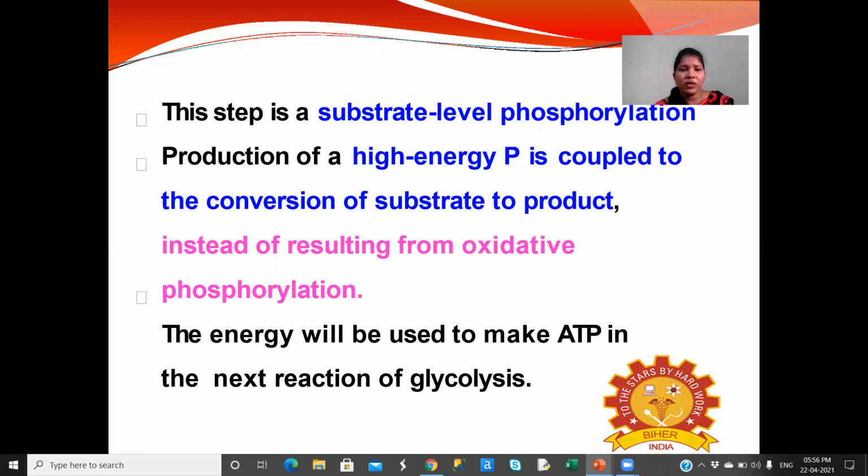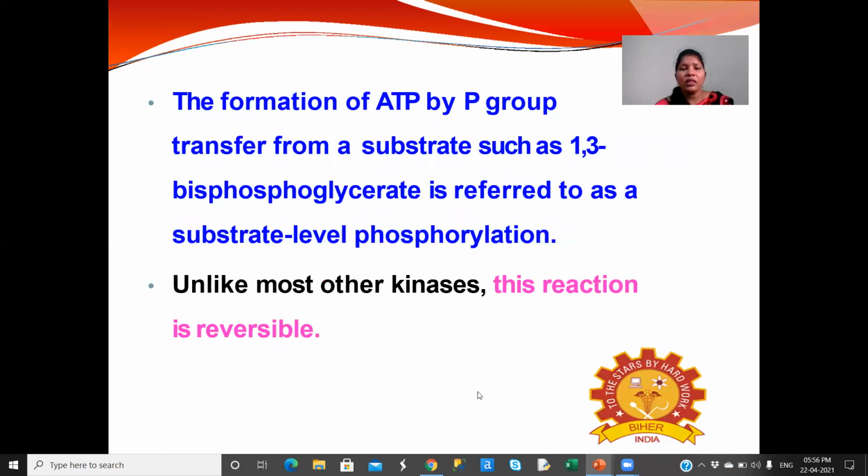This step is a substrate level phosphorylation. The production of a high energy phosphate is coupled with the conversion of substrate to products instead of resulting from oxidative phosphorylation. And the energy will be used to make ATP in the next reactions of glycolysis. The formation of ATP by phosphate group transfer from a substrate such as 1,3 bisphosphoglycerate is referred to as substrate level phosphorylation. Unlike most other kinases, this reaction is reversible.